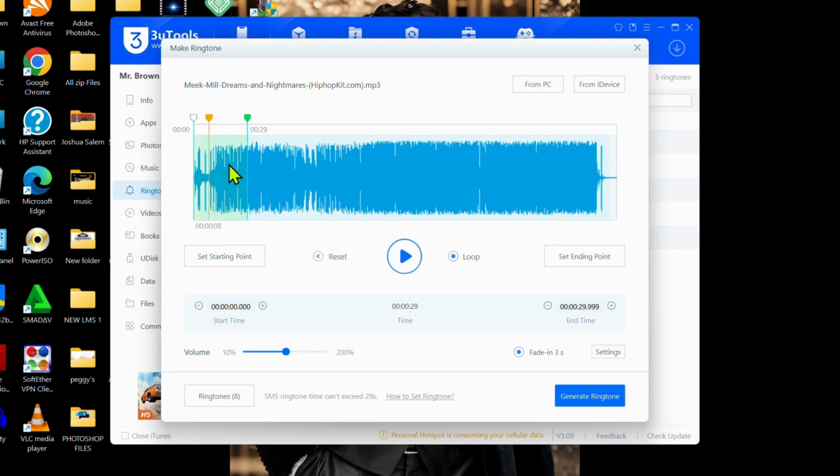So you select. So now you select the part you want to be your ringtone. This is going to be your starting point, and the next one is going to be your ending point. So you can select the point or the part of the music you want to use for your ringtone.